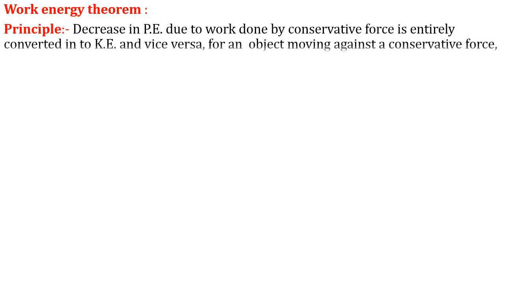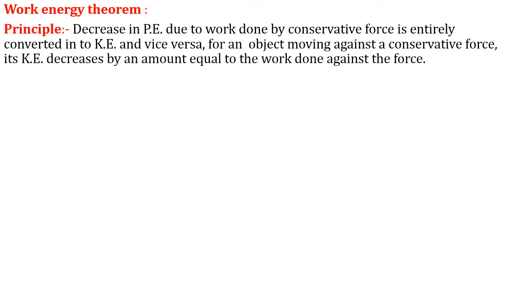What it states basically, see, its statement is too simple. Decrease in potential energy due to work done by the conservative force is entirely converted into kinetic energy and vice versa. For an object moving against a conservative force, its kinetic energy decreases by an amount equal to the work done against the force.